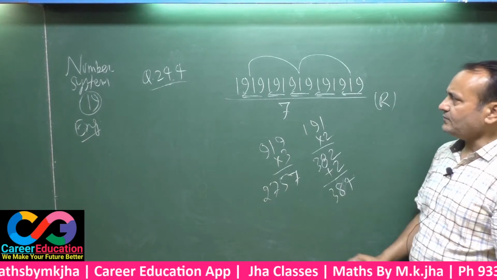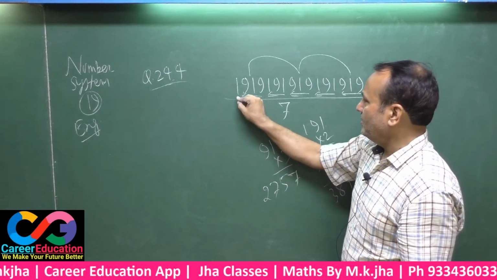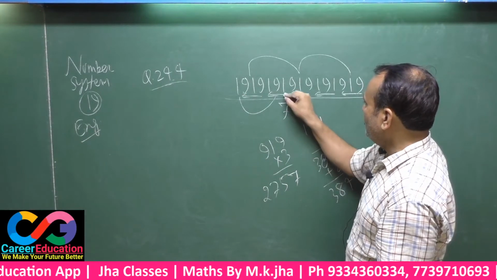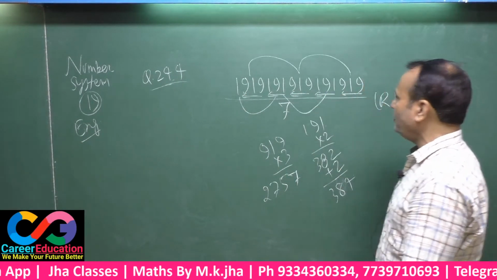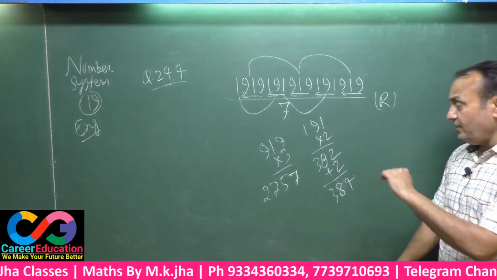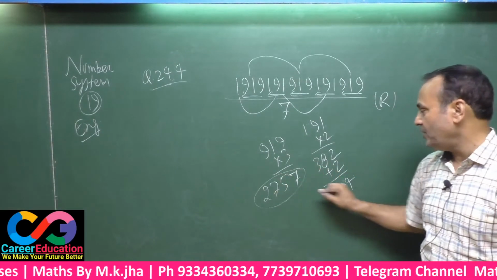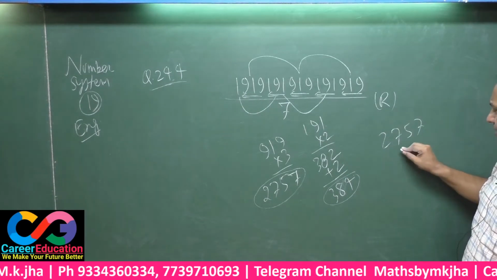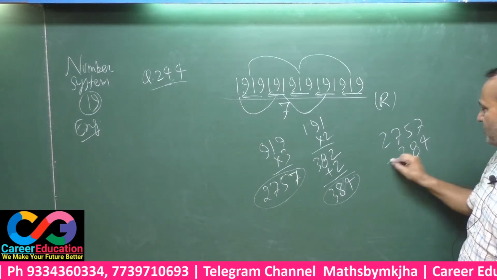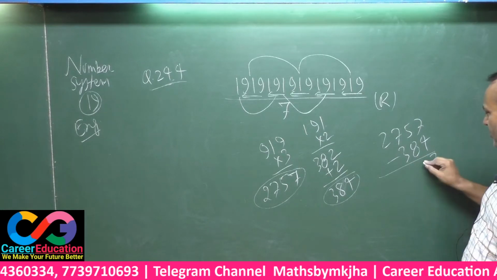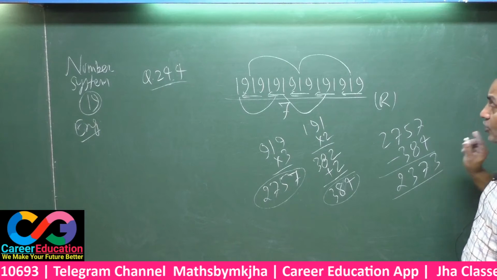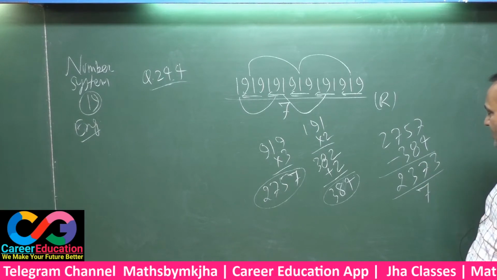That means you got the sum total of alternate groups, and then you have to take the difference between the two. That means 2757 minus 384. This is 3, this is 7, this is 6, this is 2, and now this must be divided by 7.